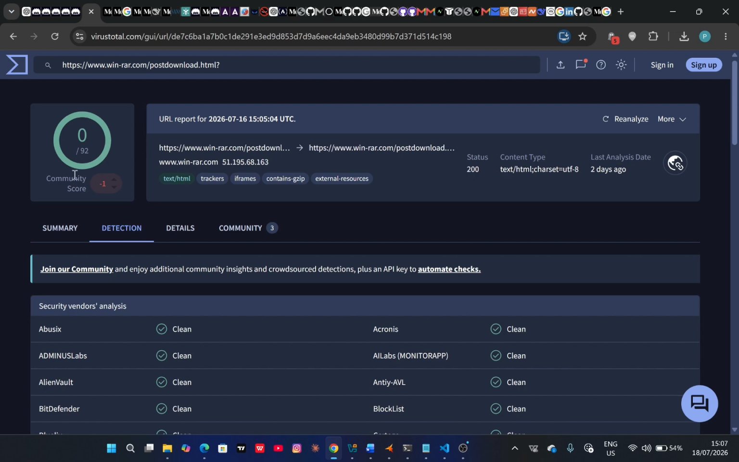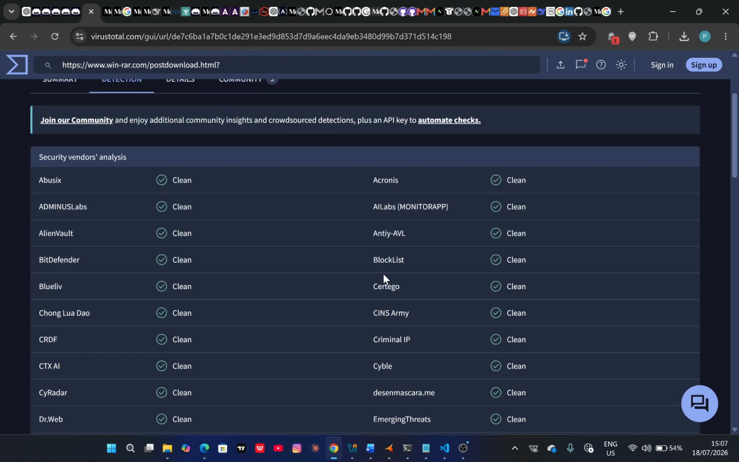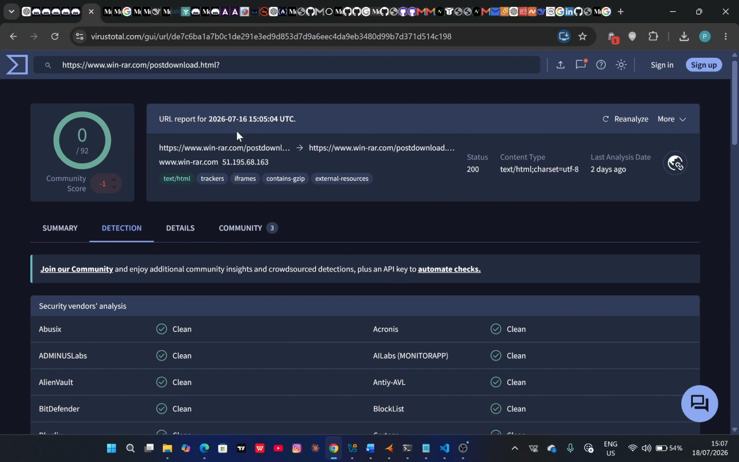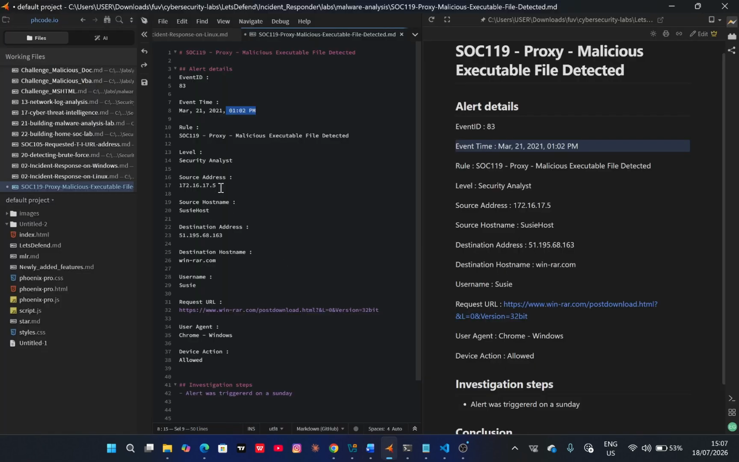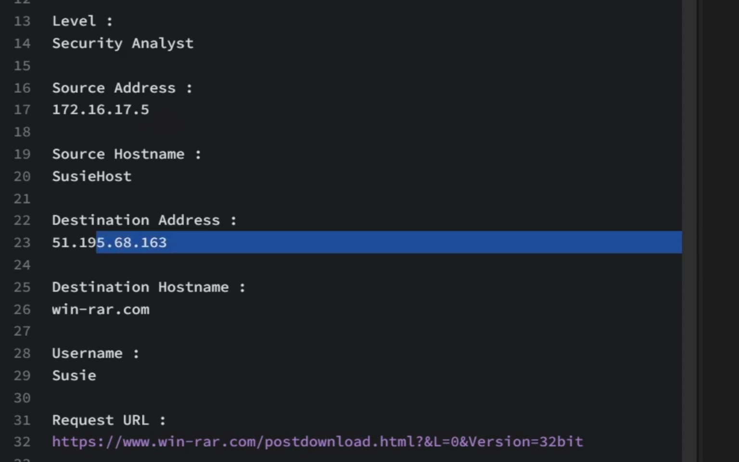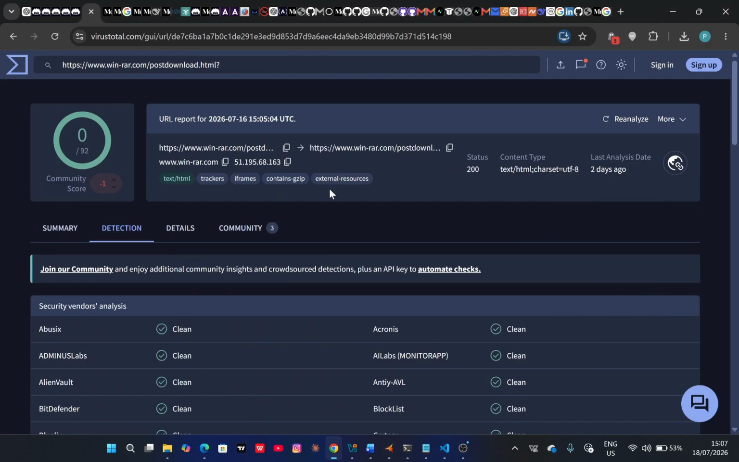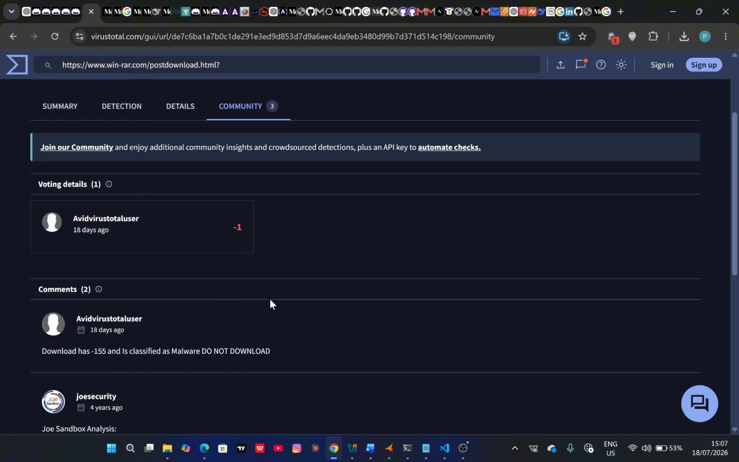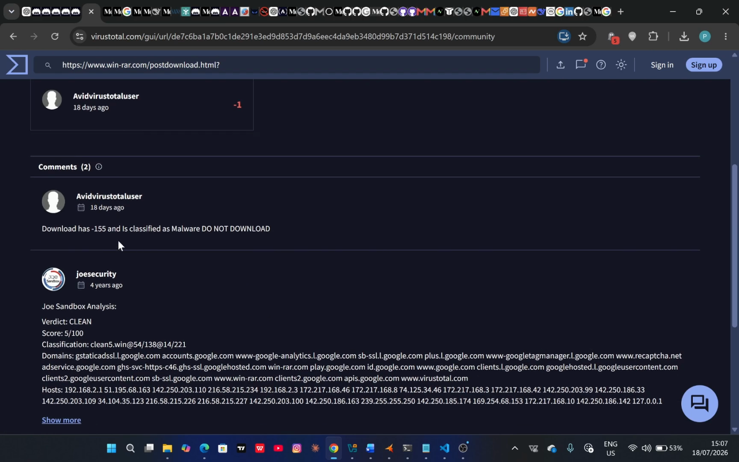So VirusTotal returned a good score for the URL, and it even states the IP. So we can compare this IP .68.163 to this .68.163. That's the same IP. And let's see what the community talks about over here.